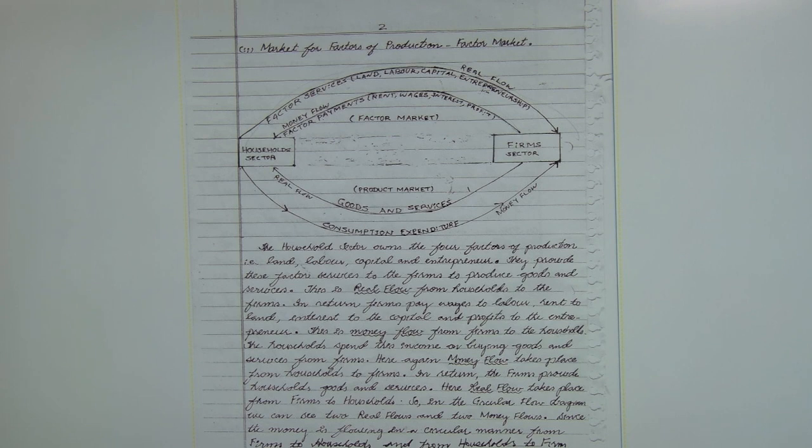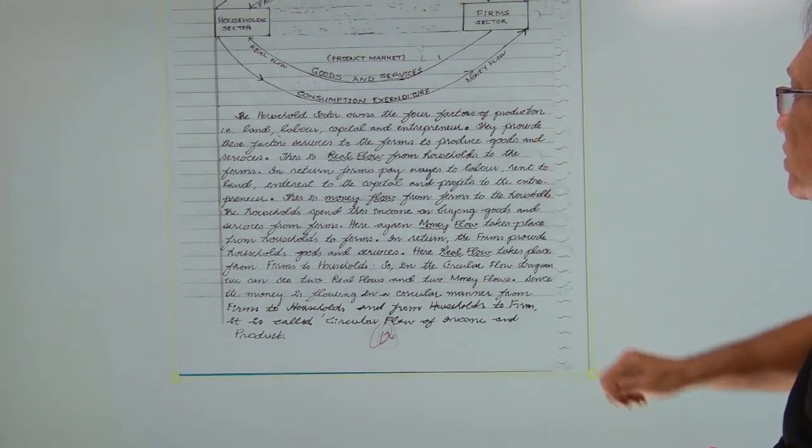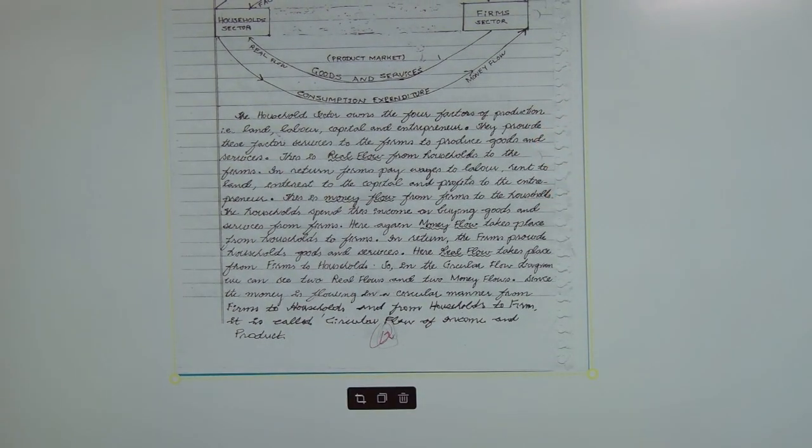You see below, households spend that money as consumption expenditure. That means flow is taking place from households to the firms. In return, the firms give them goods and services, here the product market. So the household sector owns 4 factors of production, that's land, labor, capital, entrepreneur. They provide these factor services to the firms to produce goods and services. This is real flow from households to the firms. In return, firms pay wages and salaries to labor, rent to land, interest to the capital, and profits to the entrepreneur. This is money flow from firms to the households.